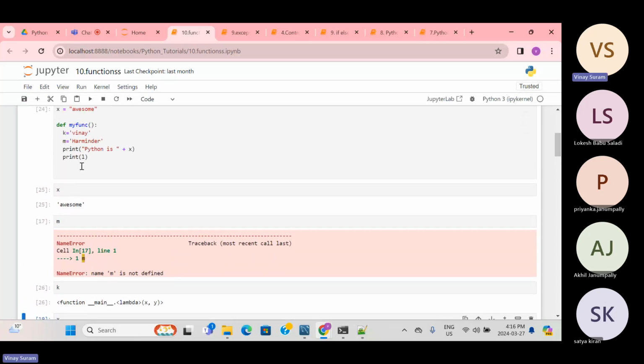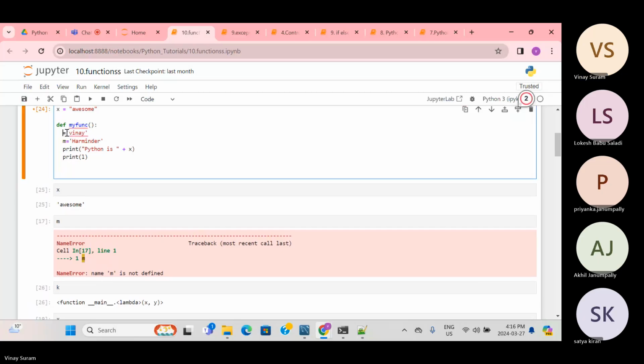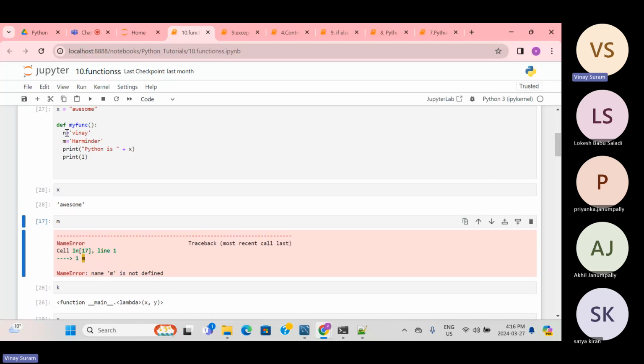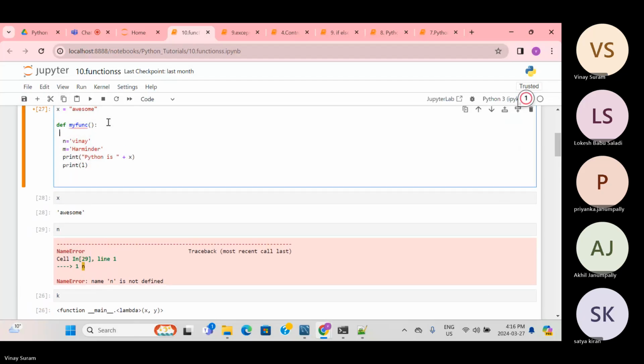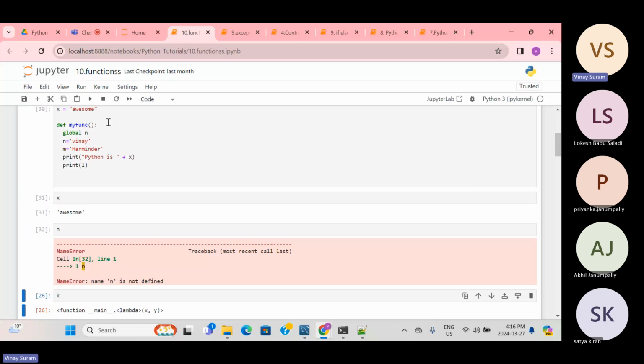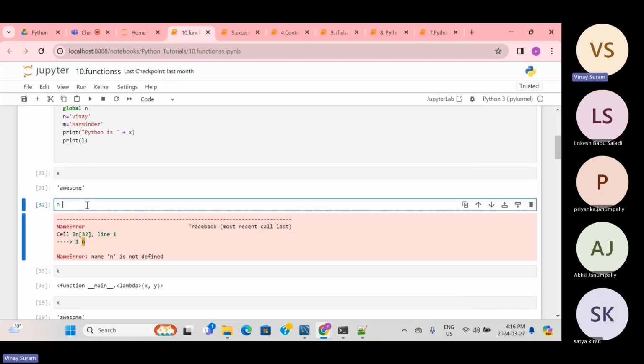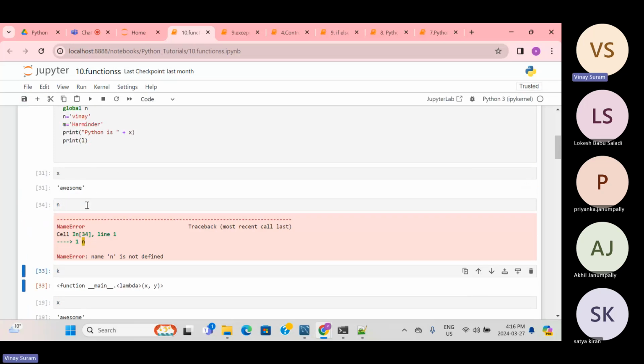Oh, K is already printing the lambda function. So let's make it n. n won't be there for sure. So I'm printing n. n is not defined, right? So I'll make this n global. Global n, and then exit this. So now your n will be printed. Oh, it should be printed.